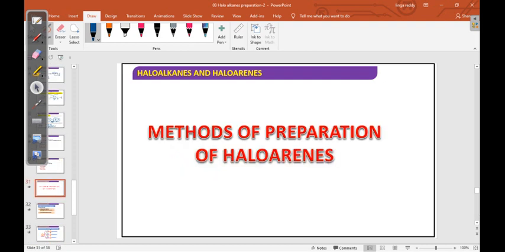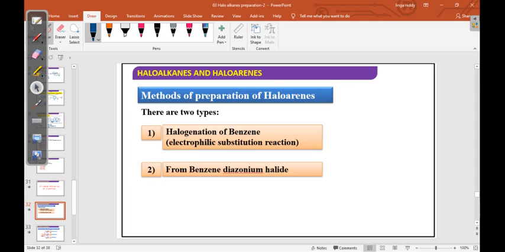Next, methods of preparation of haloarenes. What do haloarenes mean? In the benzene ring, directly attached to a halogen, that is haloarenes. So nothing but in the benzene, halogenation takes place. Okay, in the benzene, halogenation takes place.